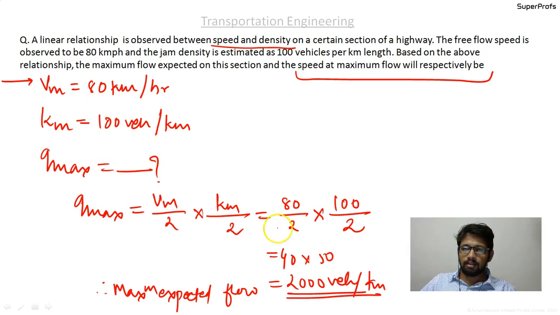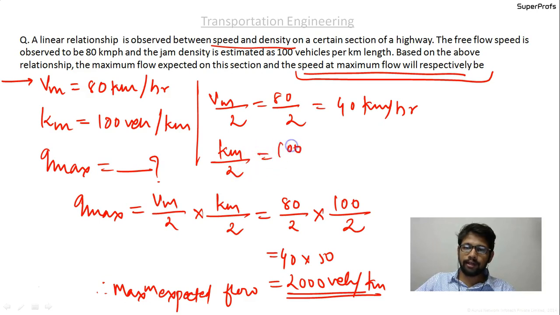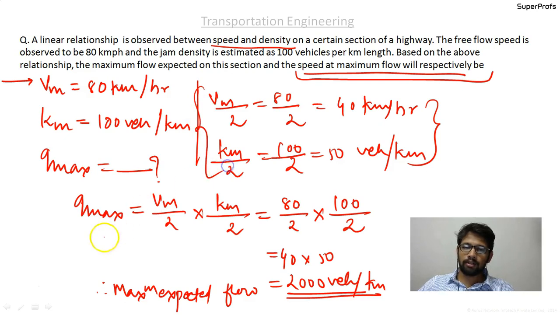The next question asked is at what speed the maximum flow will occur. The speed at which it occurs is V max by 2, which is equal to 80 by 2, which is equal to 40 kilometers per hour. And if asked at what density, then it is at K max by 2, equal to 100 by 2, equal to 50 vehicles per kilometer. It occurs at these two particular values. So let's move ahead to the next question.